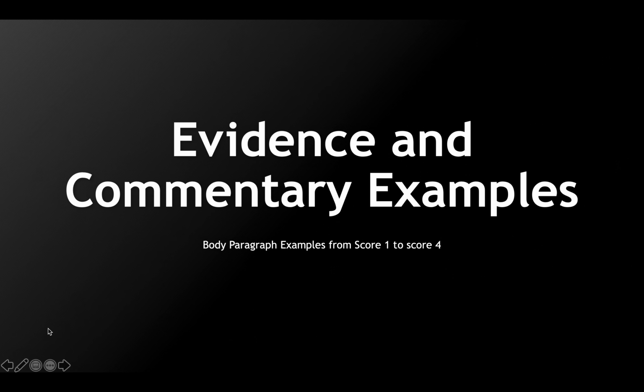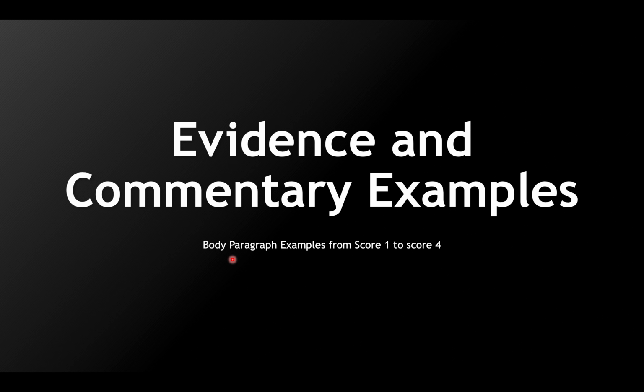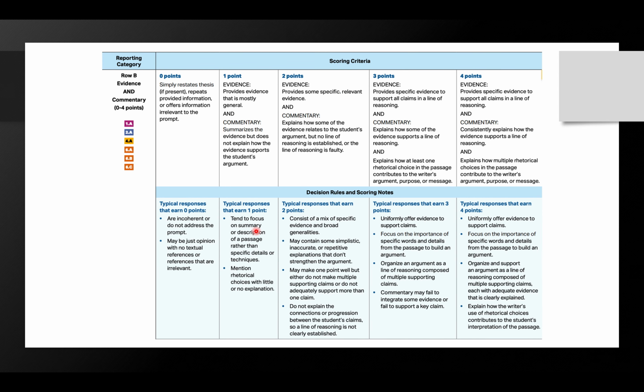As part of the new scoring rubric for the AP English Language and Composition exam, 4 out of the given points are allotted for evidence and commentary. So this video will talk exactly about that. Now, my goal is to talk about how the points are distributed and how to earn the maximum amount of points for this category.